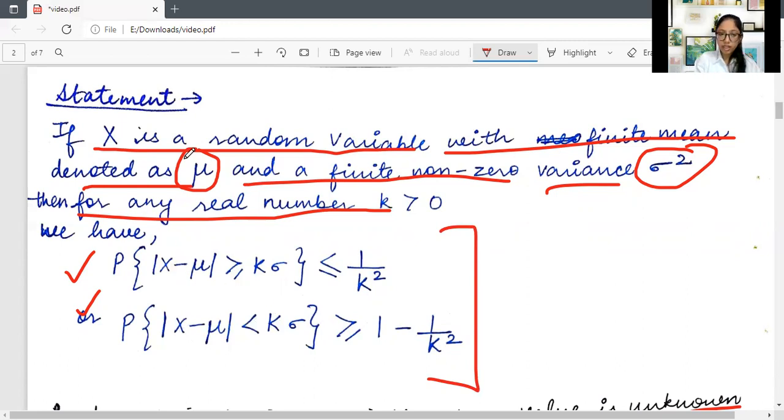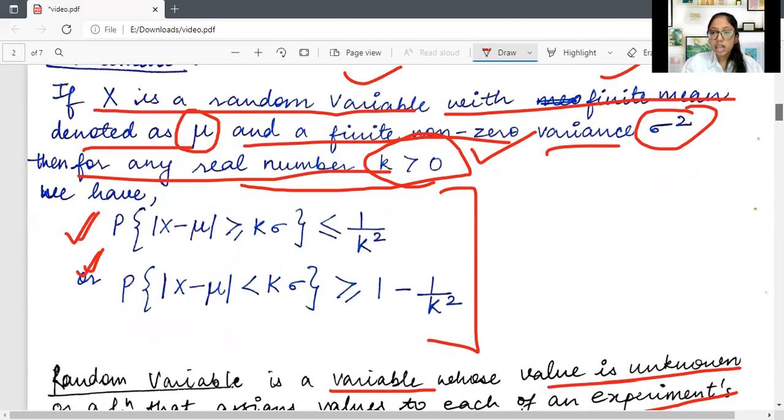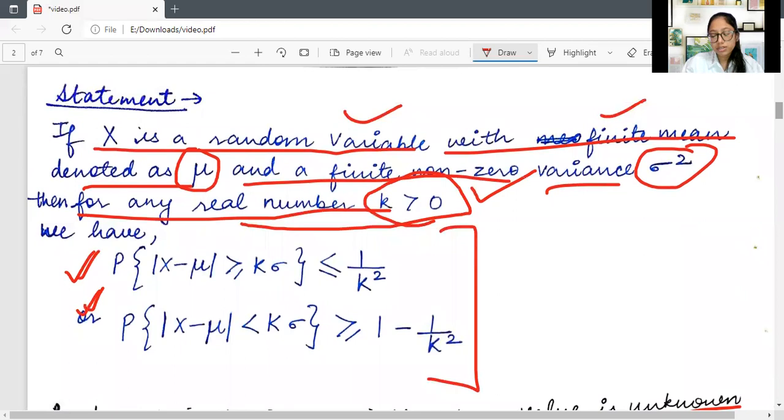So we'll recapitulate the statement. It says that x is a random variable with finite mean and finite non-zero variance, and k is any real number which is also non-zero and positive. Then we get these results. तो अब हम इसका application देखेंगे. Chebyshev's inequality is really applicable in real life, and we will be using it.